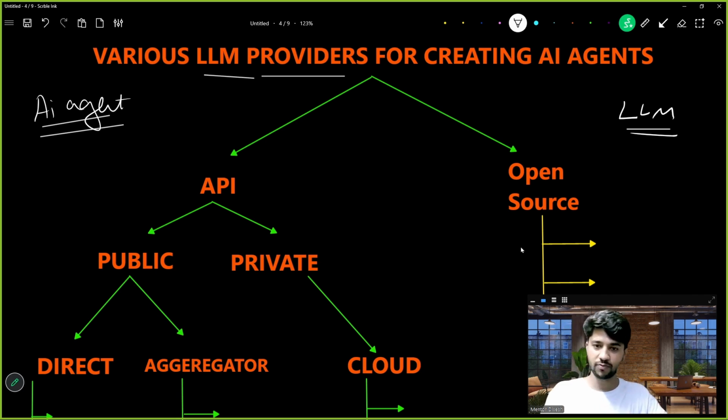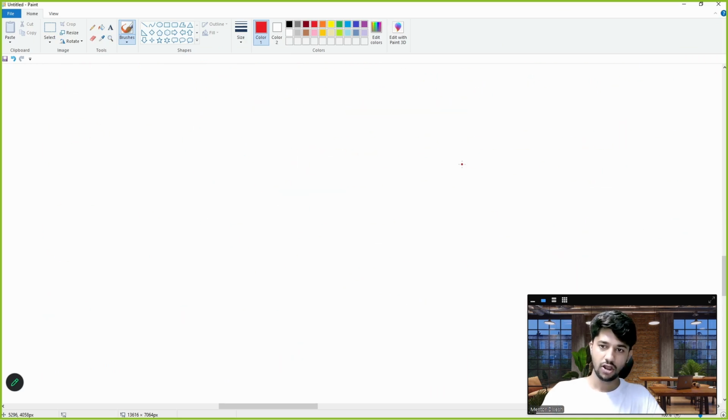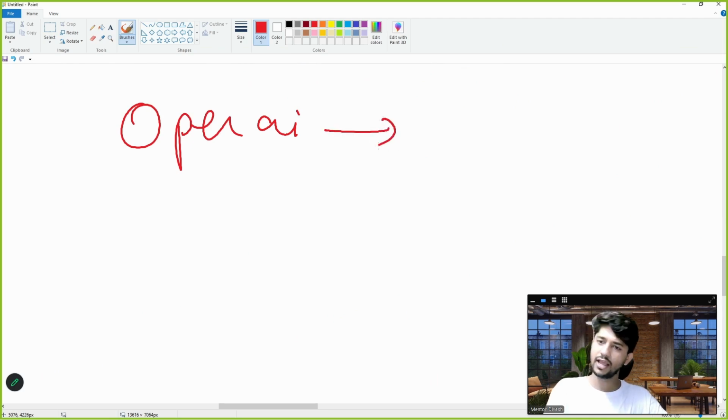We have two kinds of options. One is APIs, and one is open source. Open source means free. Let me tell you what an API is. We all know there is an organization, OpenAI, and they have made a GPT model, 4.5.